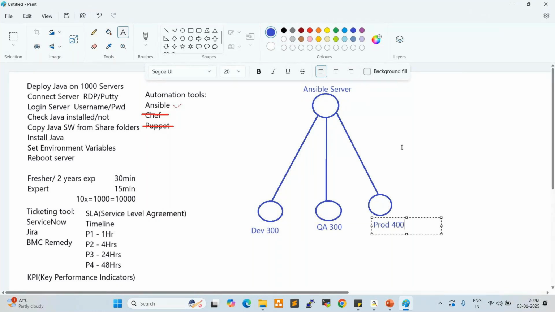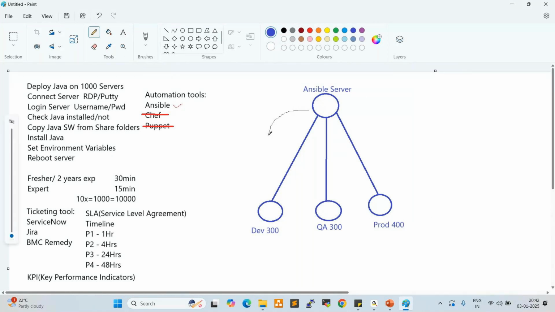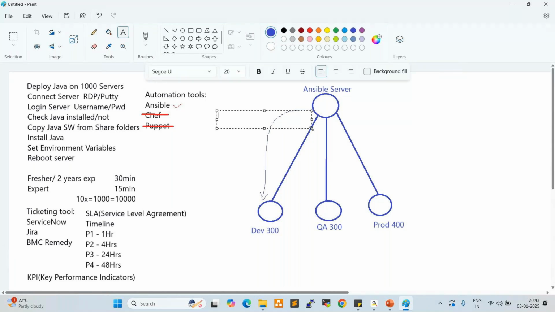Before deploying the Java, first of all, what do we have to do here? First, we need to prepare the Ansible server. After that, we need to authenticate from Ansible to the development, QA and production servers. So here we are using SSH authentication.